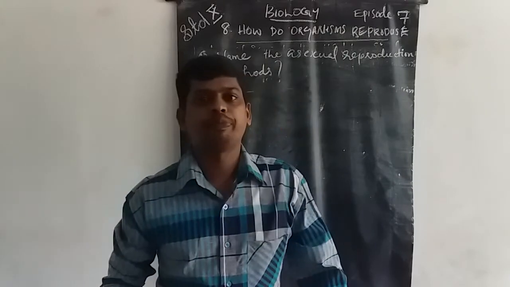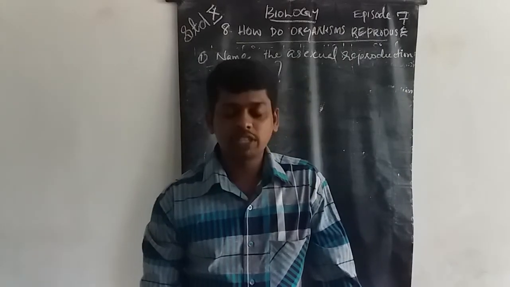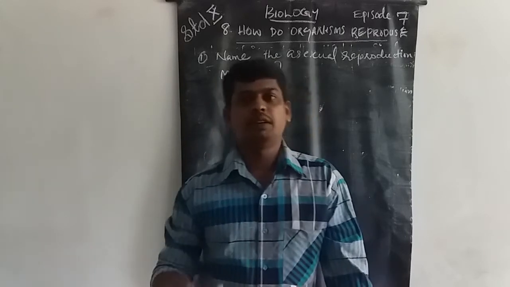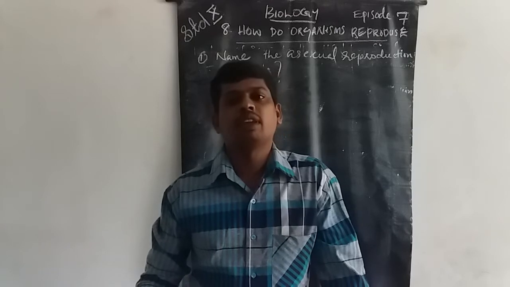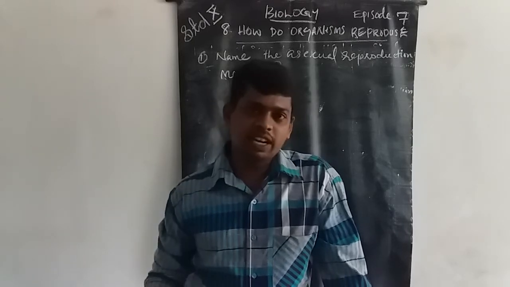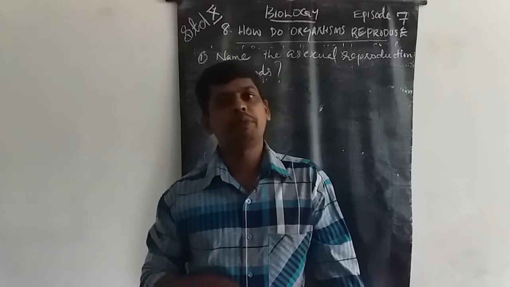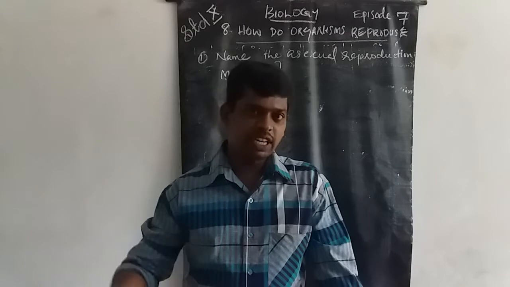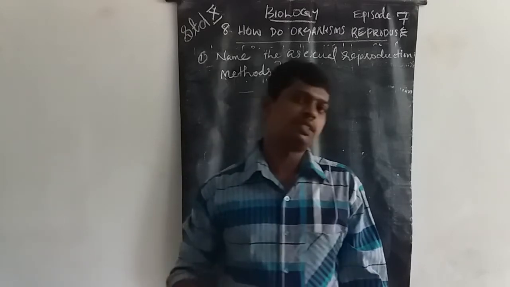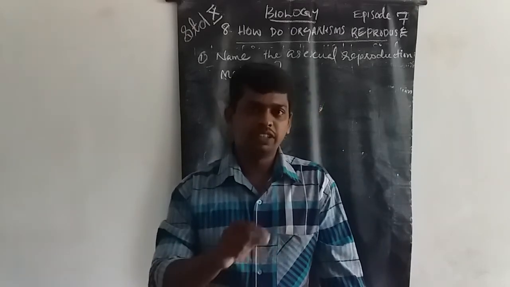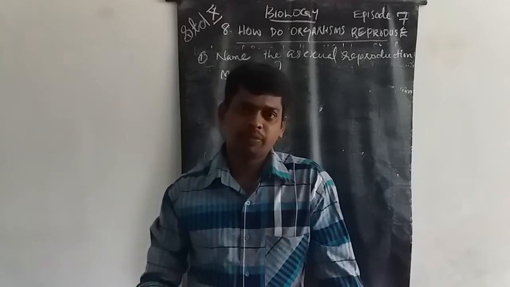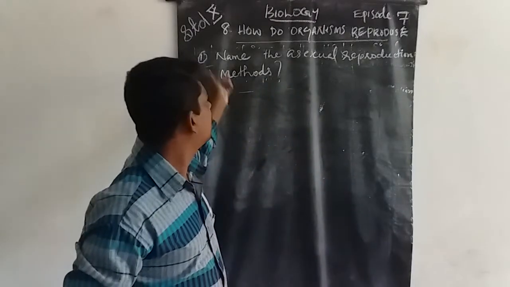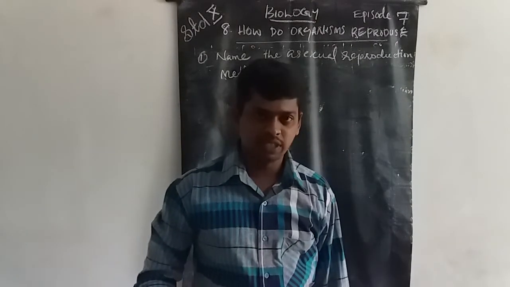We already said that the asexual reproduction methods are fission. Fission is of two types, binary and multiple. The second one is regeneration. The third one is fragmentation, and vegetative propagation. Artificially, the next asexual reproduction method is tissue culture, which comes under vegetative propagation. And the last is spore formation. These are the main examples of asexual reproduction methods.